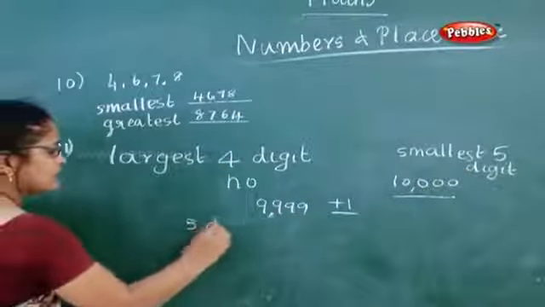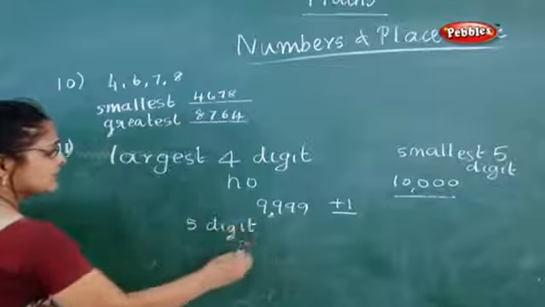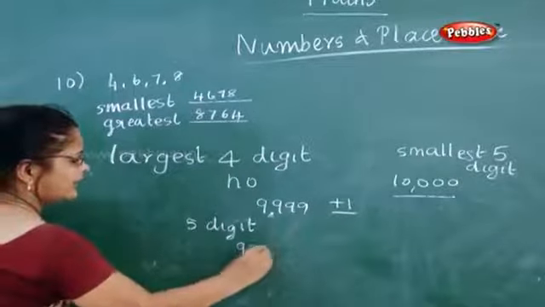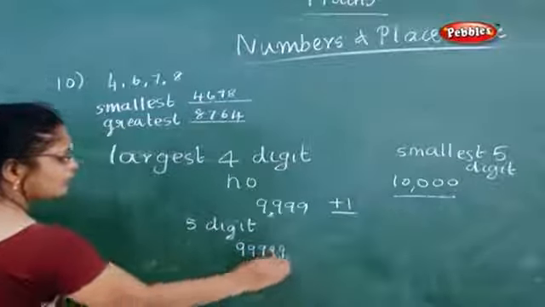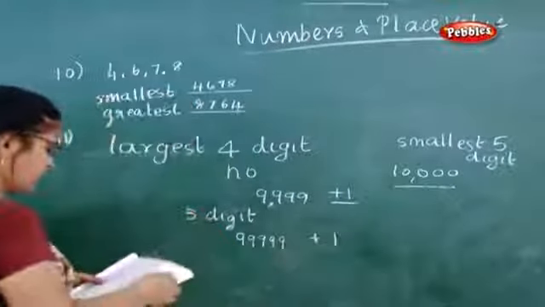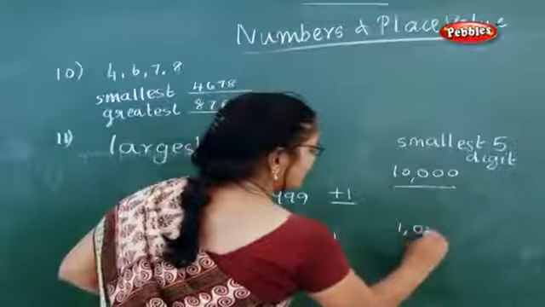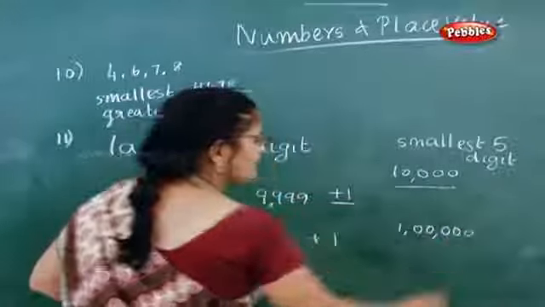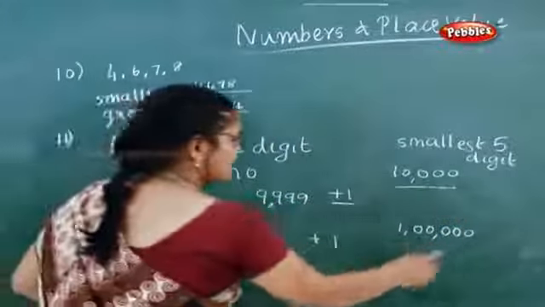Now again you take the largest 5-digit number. What is the largest 5-digit number? 99999. Is it clear? Now when you add 1, what are you getting? You are getting 1 lakh. So this is the smallest 6-digit number.